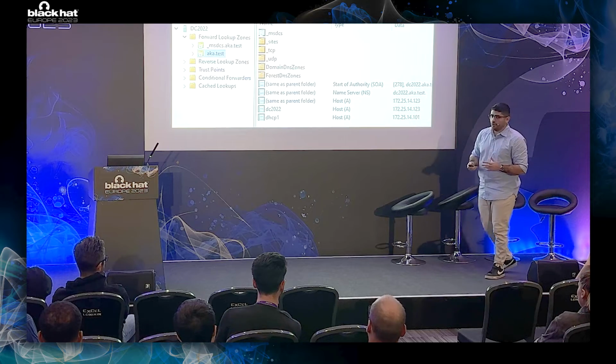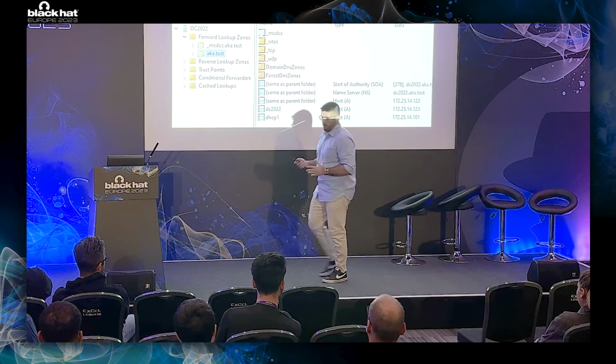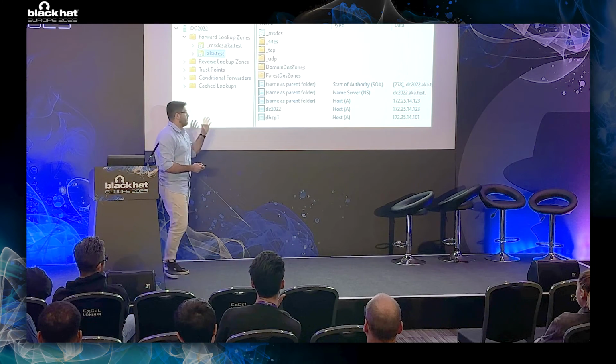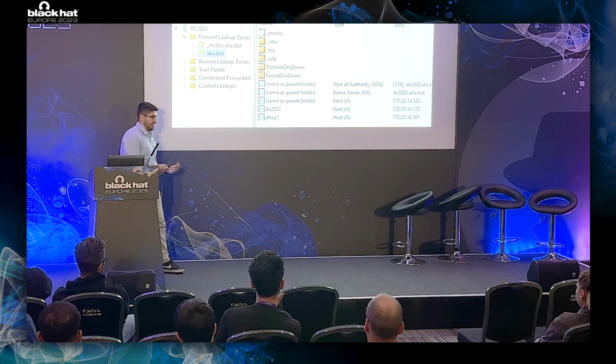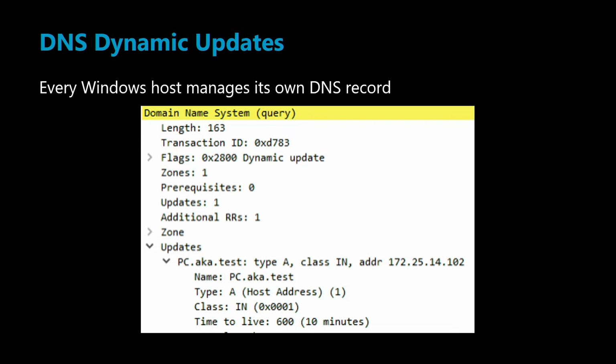Now, an interesting point regarding those records is that we do not need to manually create them, but rather, whenever we add a new machine to the domain, a DNS record would be added automatically. This is implemented by using a DNS feature called DNS Dynamic Update. What this feature does is it enables network clients, DNS clients, to update or create DNS records on the server.